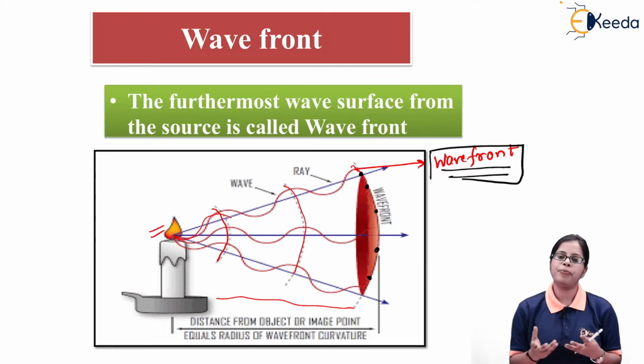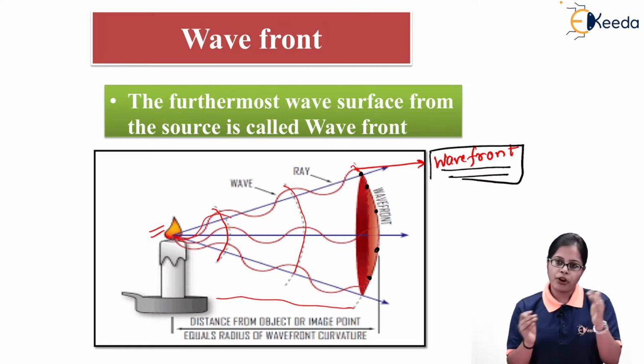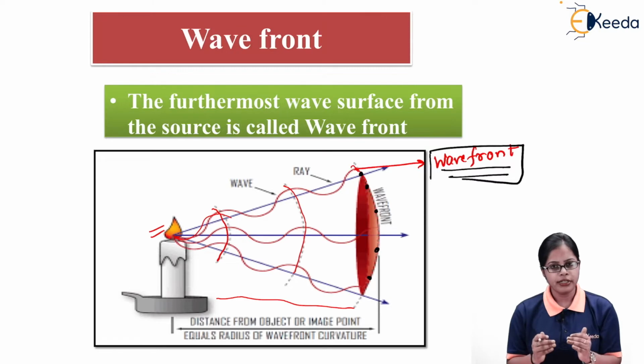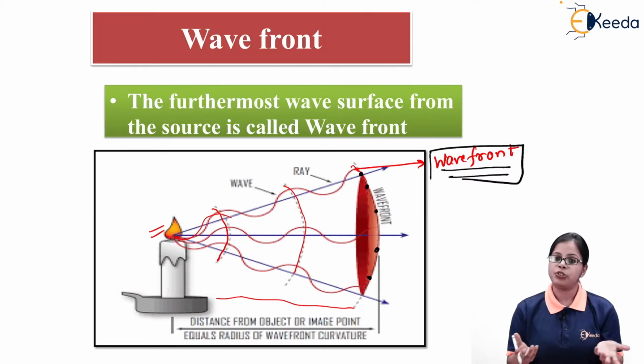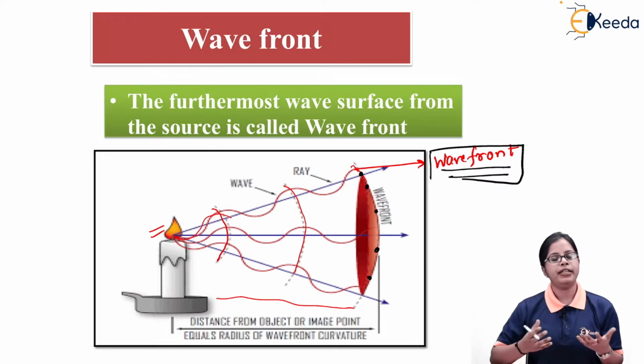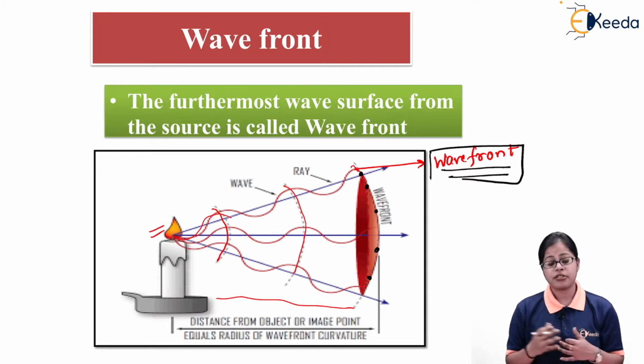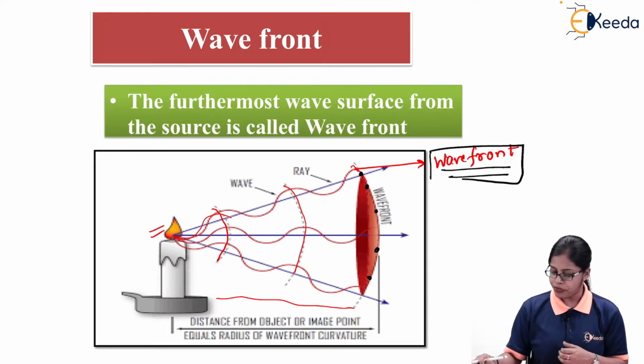So wavefront is simple, that is the locus of points together, and those points which are in the same phase, they are only going to give me the wavefront. So wavefront is obtained using the locus of points which are in the same phase. So this is the method of obtaining the wavefront.